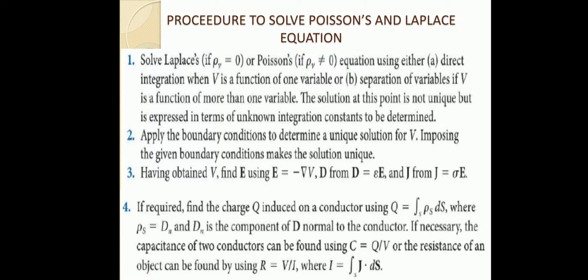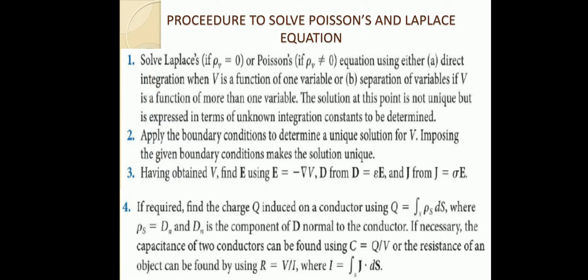So we know that del square V is the differential equation. To obtain V from that differential equation we need to integrate that function. So first we are integrating that del square V equation. From that integration we know that there is a constant of integration, which is unknown at first. So to solve for that unknown constant we are taking the boundary condition. After that you will get a unique solution.